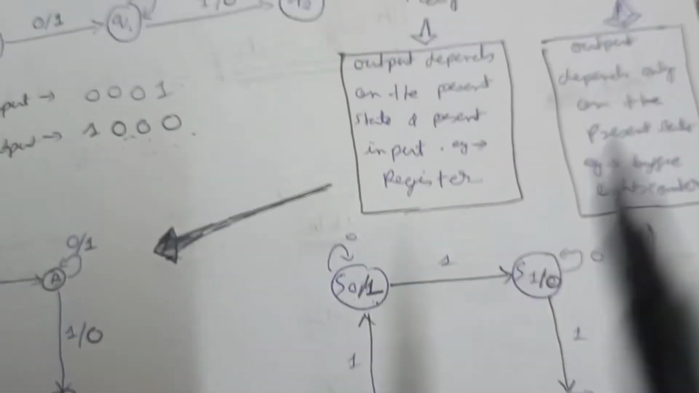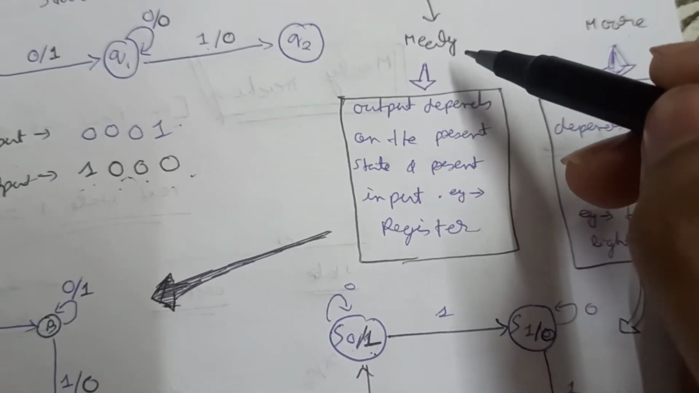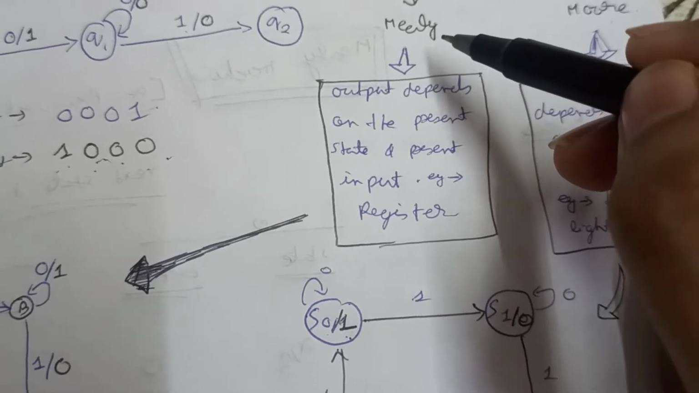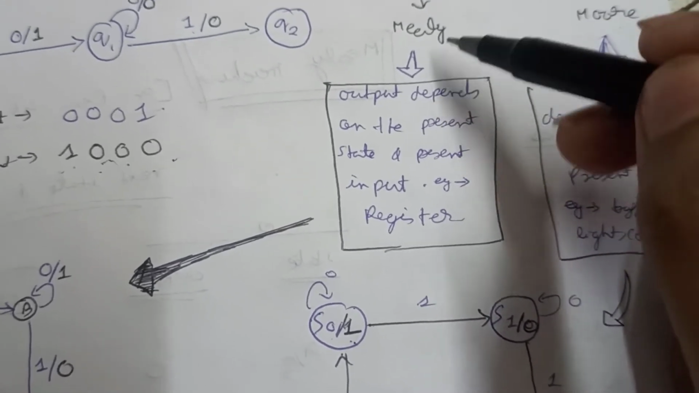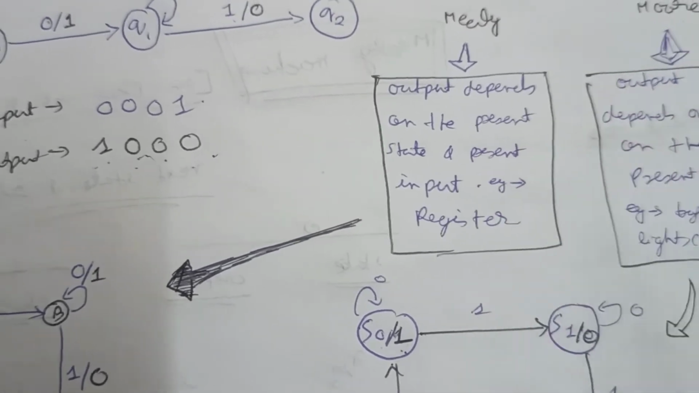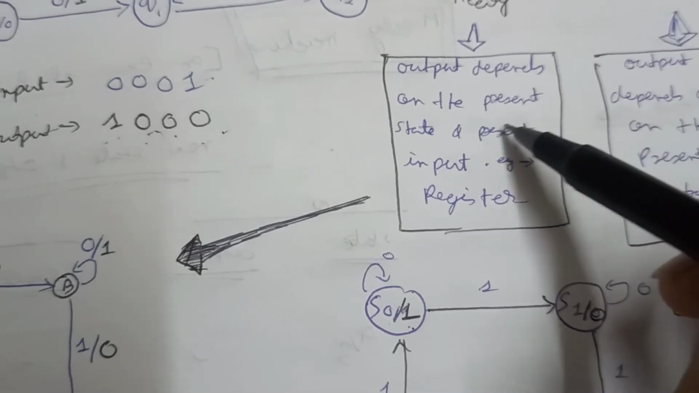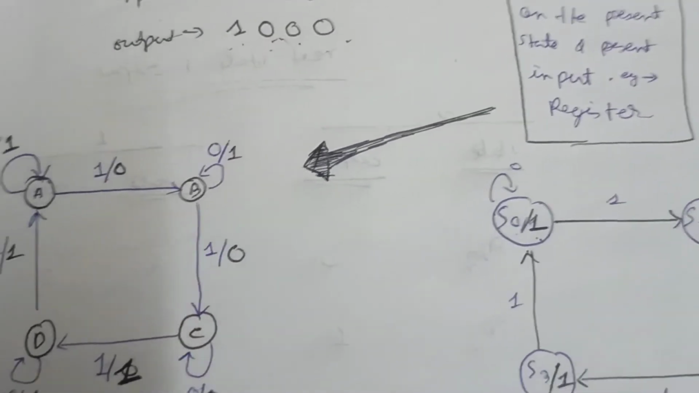And now see what a Mealy machine is. Mealy means, if we think in Hindi, "agar isko kuch milta hai", so if it gets something, if it gets any input, then it will show some output. Okay, so the output depends not only on the present state, it depends on both the present state and the present input. Its example is registers.